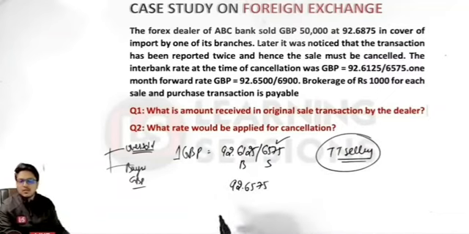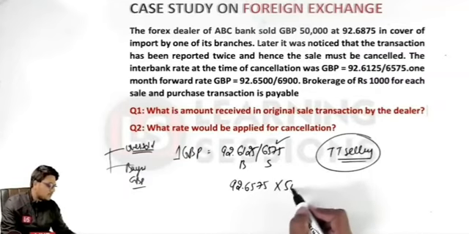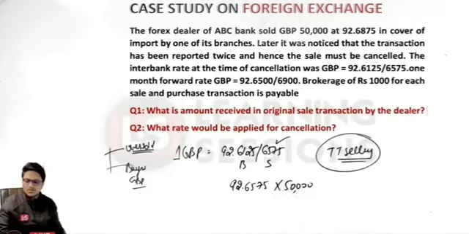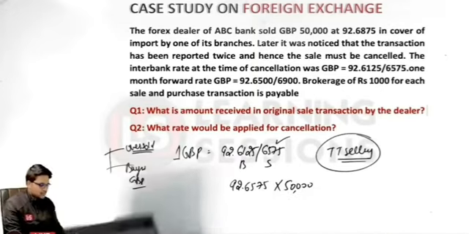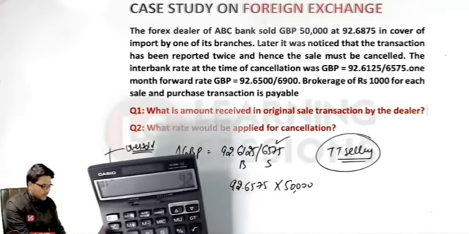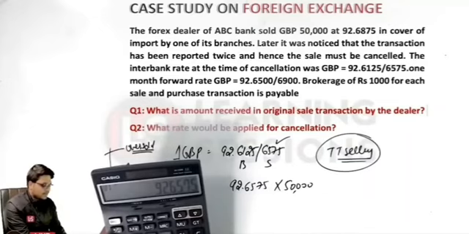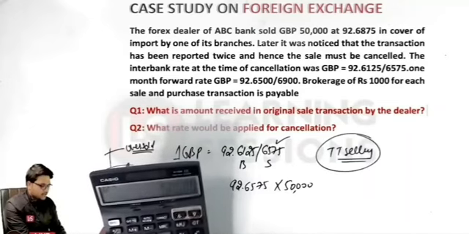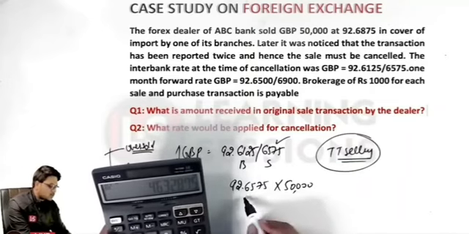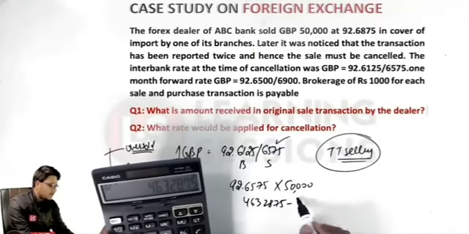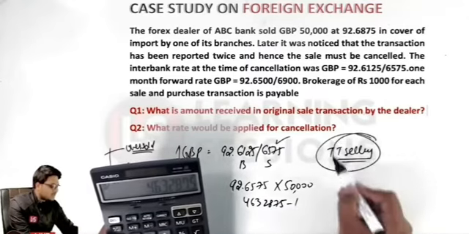And how many units of GBPs do I want to buy? This is 50,000 units of the GBPs that we wish to buy. So the amount is 92.6575 multiplied by 50,000. So that amounts to 46,32,875.